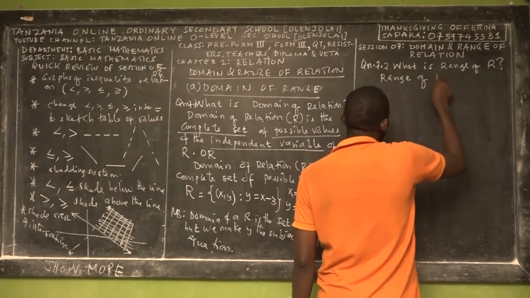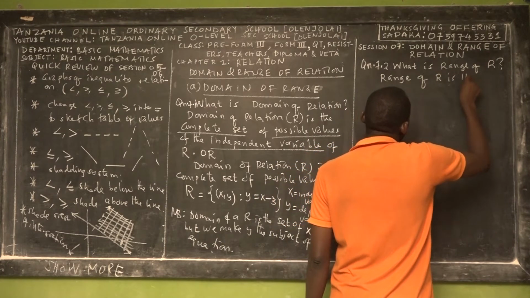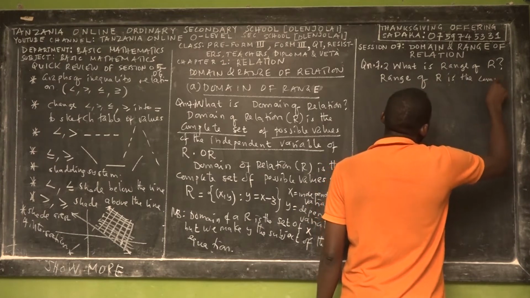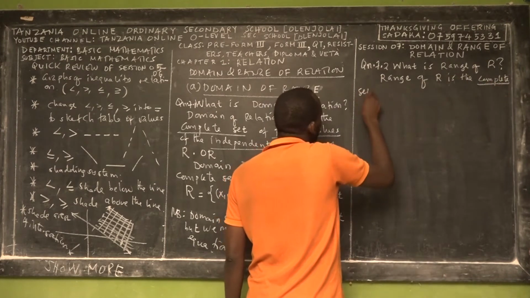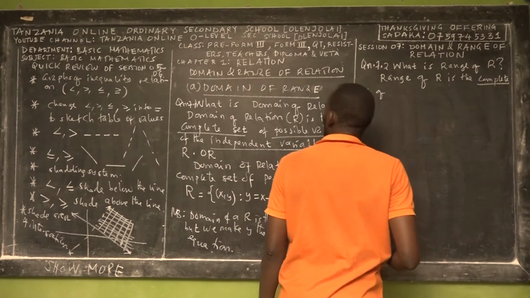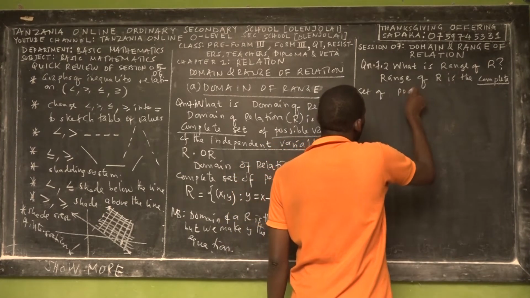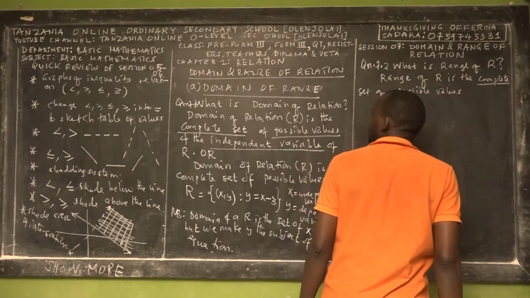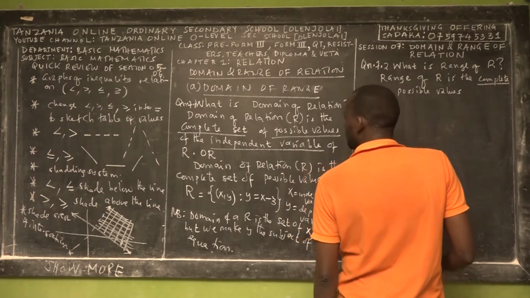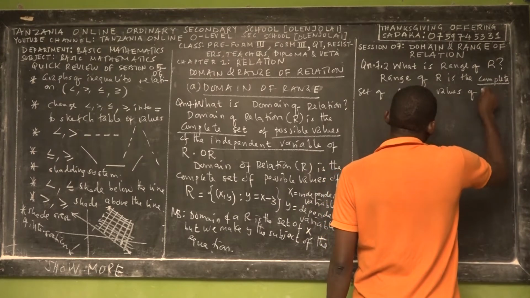Range of a relation is the complete set of possible values of the dependent variable of the relation. This is the first definition, one of the definitions. So it's a complete set of possible values of what?